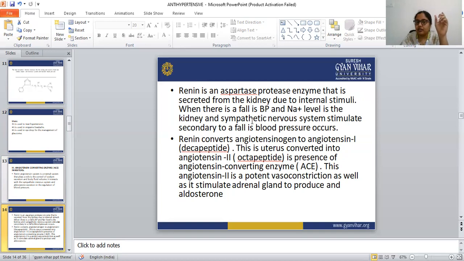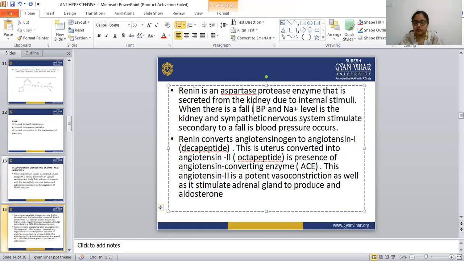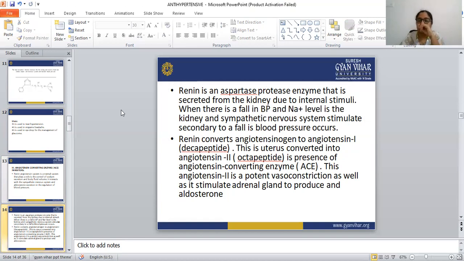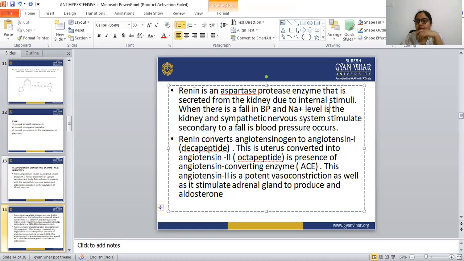When there is a fall in BP and the sodium level in the kidney, and the sympathetic nervous system stimulates secondary to the fall in blood pressure.